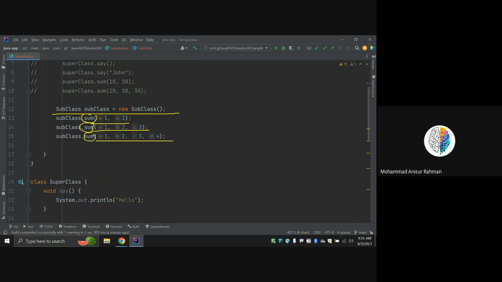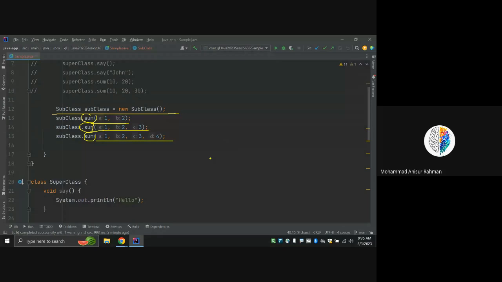Ajay, here is one question. You already called that sum method, but why are we not calling it in one shot? A1, B2 is common for all three, C3 is common for the last two, and C4 is the last one. So why not call subclass dot sum with A1, B1, C2, C3, and D4?